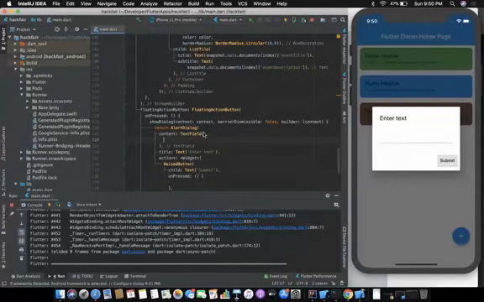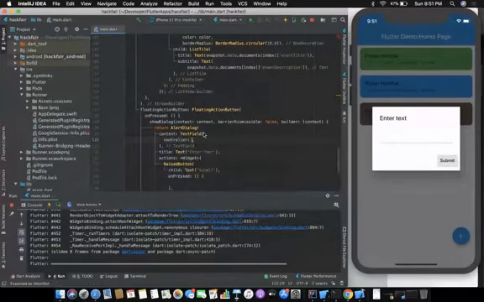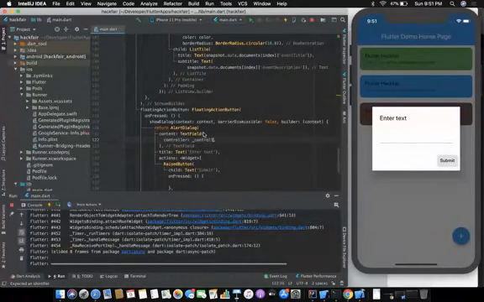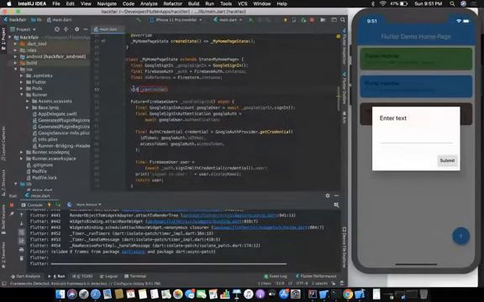Now we'll just see the text field, and the controller. We create this controller, text editing controller equals to text editing controller.